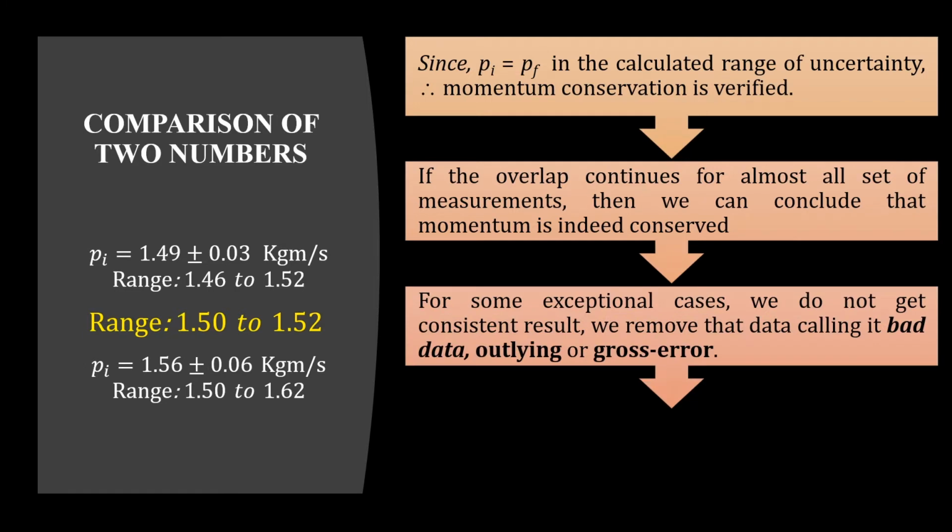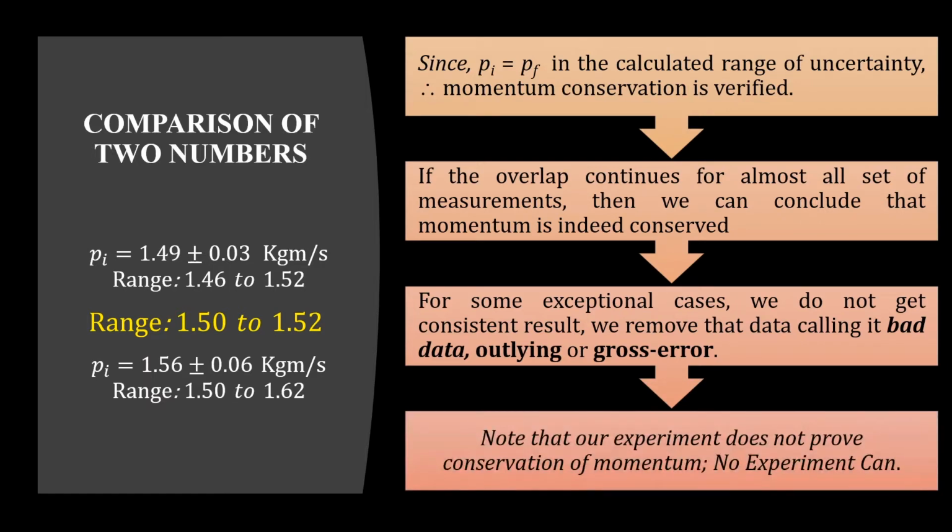For some exceptional cases, we do not get a consistent result. We remove that data, calling it bad data, or outlying error, or gross error. Note that our experiment does not prove conservation of momentum, and no experiment can.